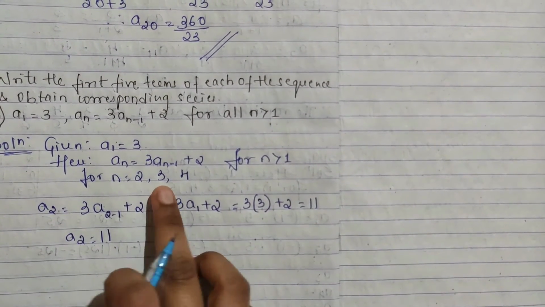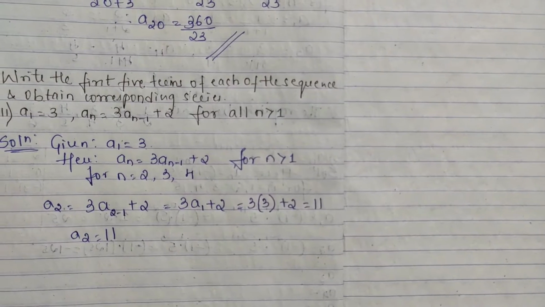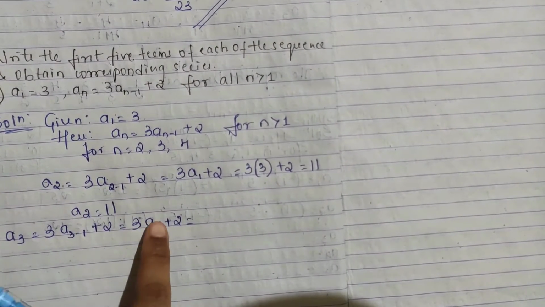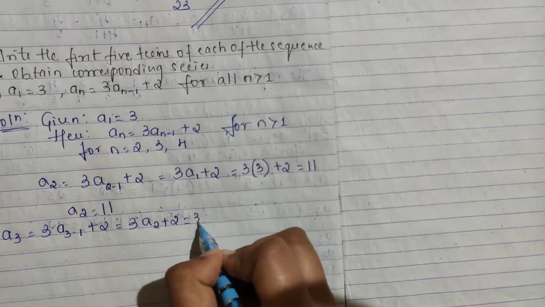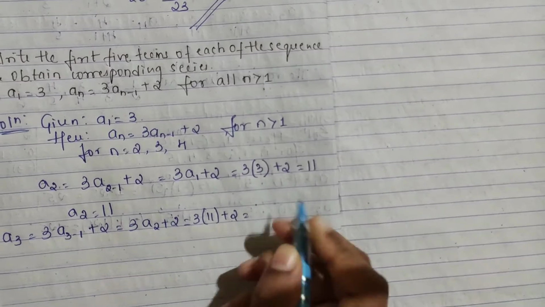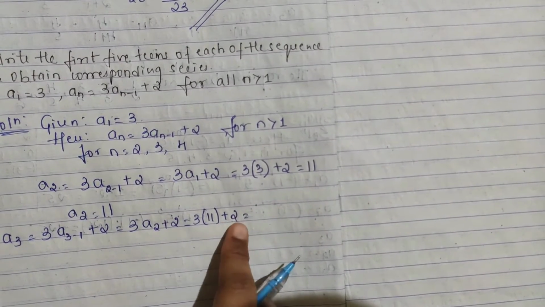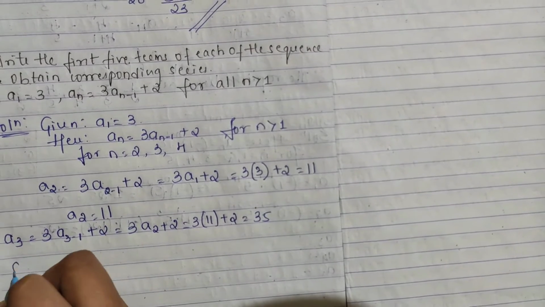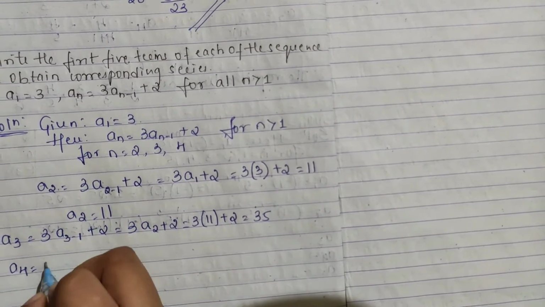In the same way a3 and a4. So for a3, 3 a(3 minus 1) plus 2. So 3 a2 plus 2. The a2 value we have got already, that is 11, plus 2. So 11 threes are 33, 33 plus 2 is 35. So a3 you are getting 35. In the same way a4 we will check.